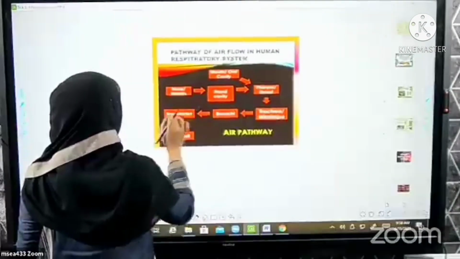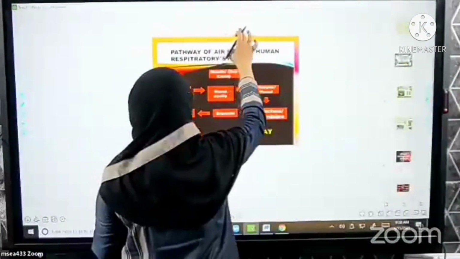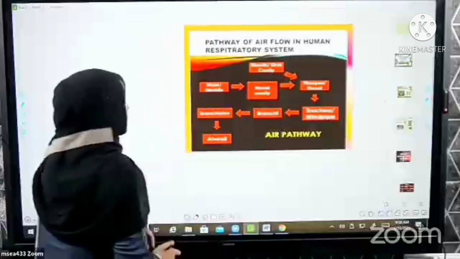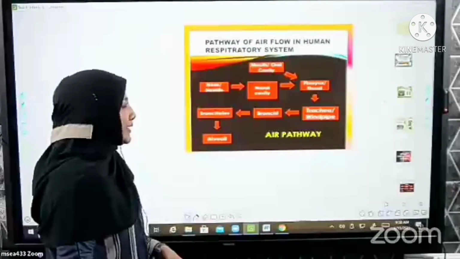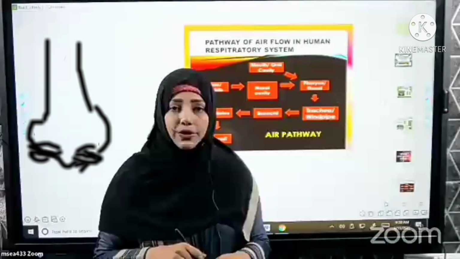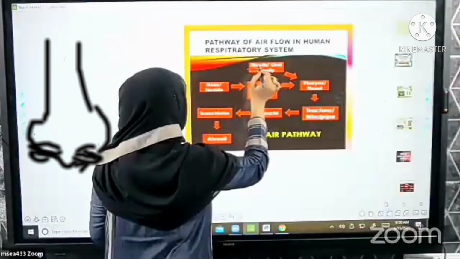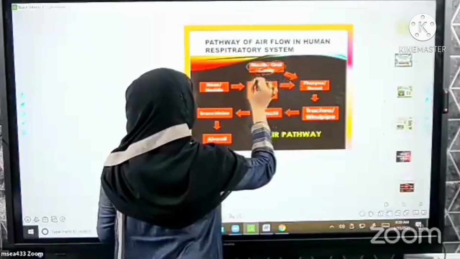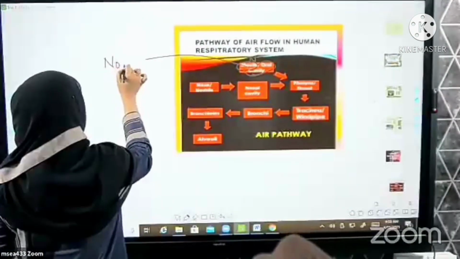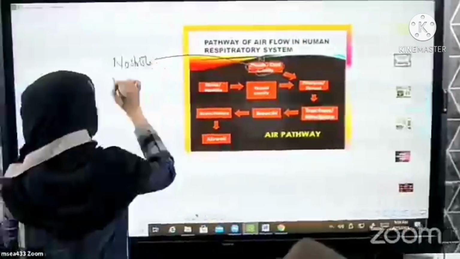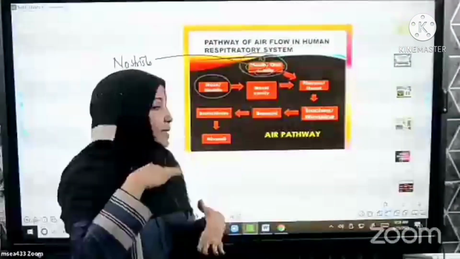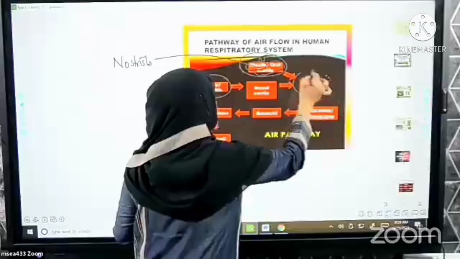what is the pathway of flow of air in human beings, how we are breathing. Can you see these two holes here? The two holes are called nostrils. We take air through the nostrils, beta. Even through the mouth cavity some of the air will enter, and both reach the pharynx.